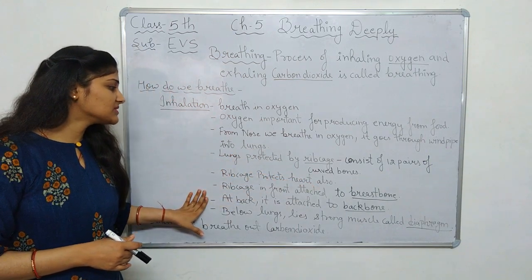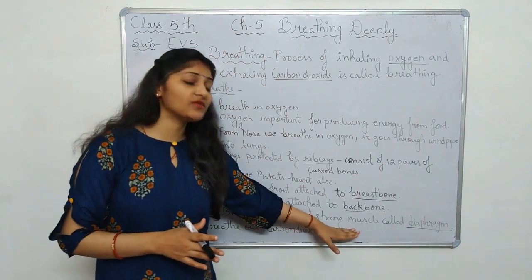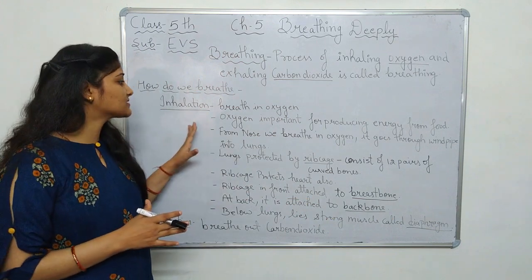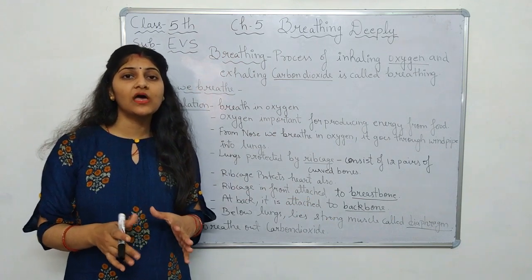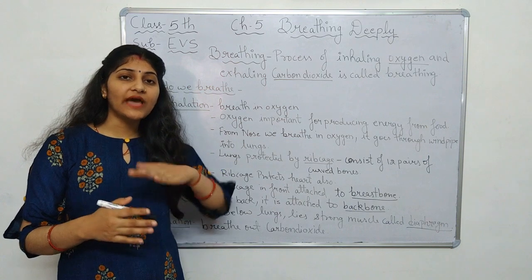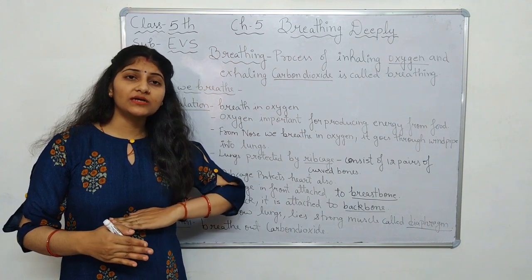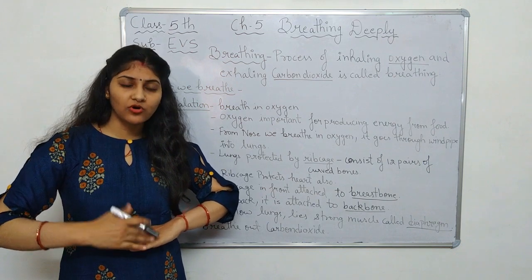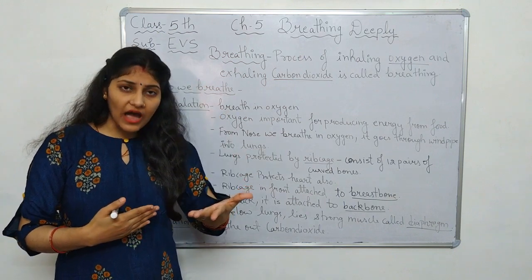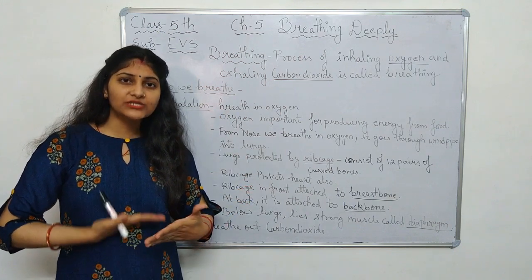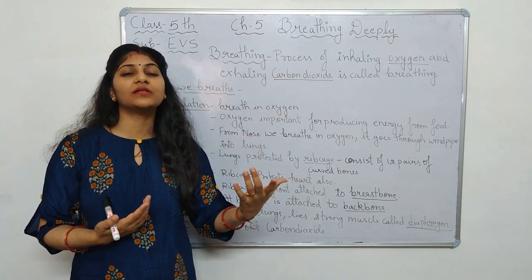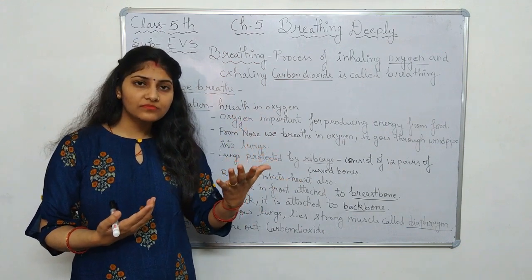Now below these lungs is a strong muscle called the diaphragm, and this diaphragm plays an important role in our breathing system. When we breathe in the air, the lungs get filled with air, and hence the diaphragm, which is just below the lungs, gets pushed downwards because the lungs have increased in size. But when we exhale the air, this diaphragm comes back to its position, pushing out the air, and hence the carbon dioxide from the lungs comes out through the nostrils.